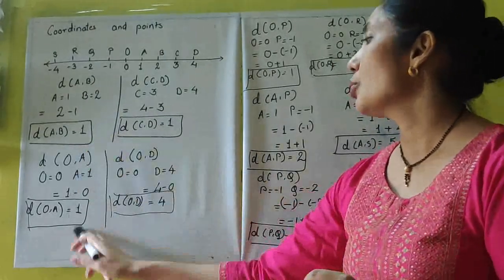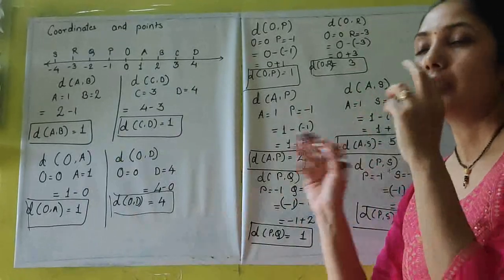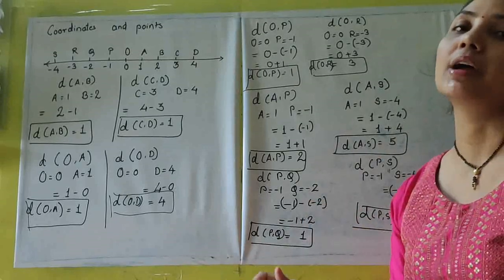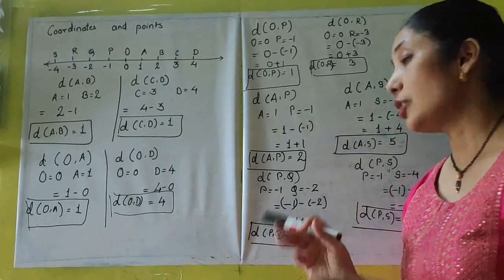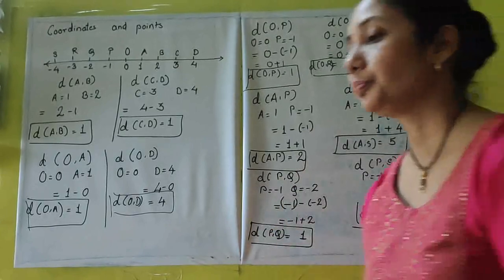All the answers that you get over here, whenever we deal with distance, the answer should always be positive. That's the correct way of writing the distance. If you get your answer negative, that means something is wrong. Always remember.